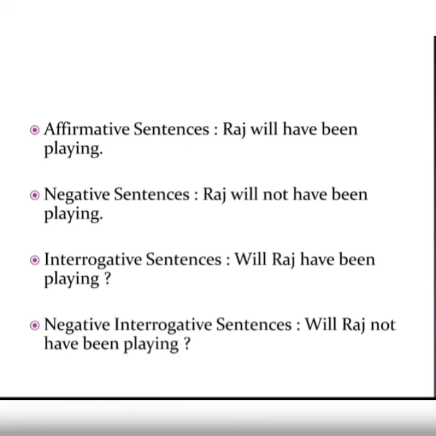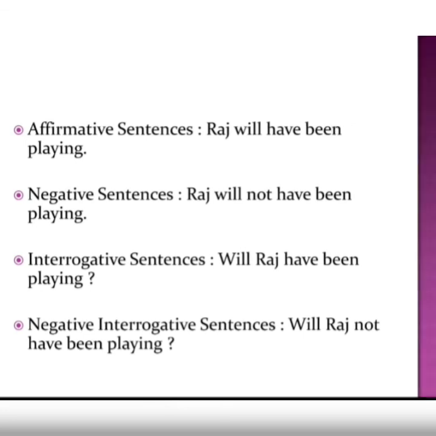We talk about future, and when we are not sure whether Raj is playing or not, it's up to the negative or the affirmative sentence. Raj will have been playing, मतलब राज जरूर खेल रहा होता होगा या something like that. So here the sentences: will have been playing, will not have been playing. This is the way to use. This is the future perfect continuous tense.